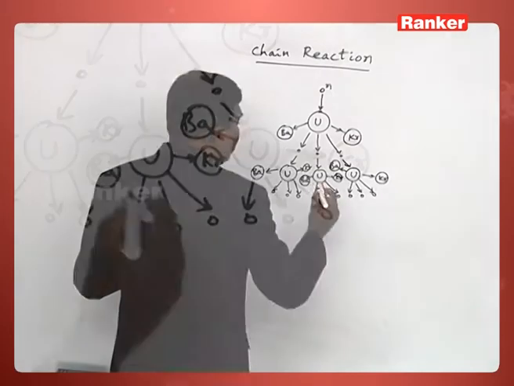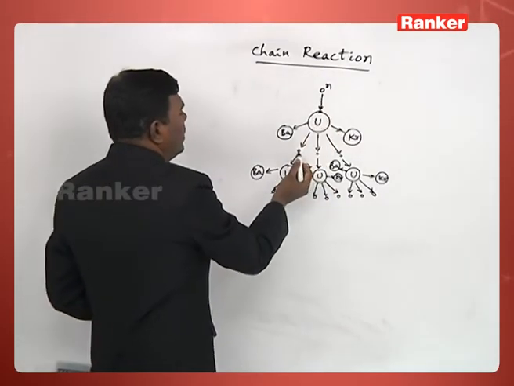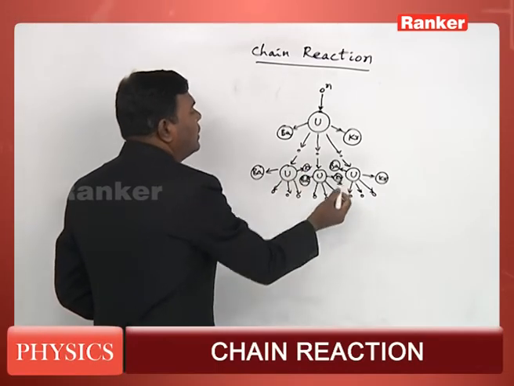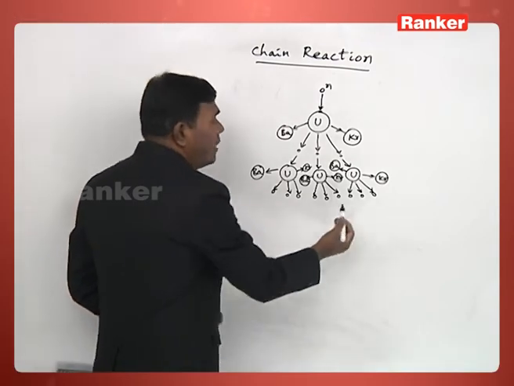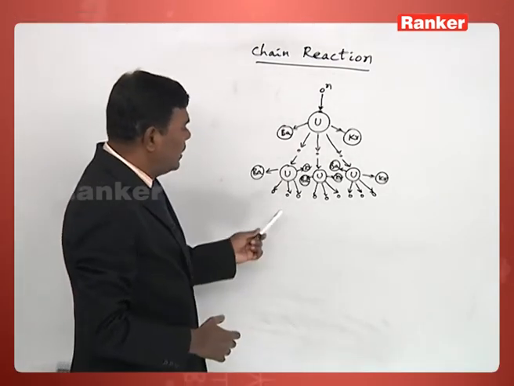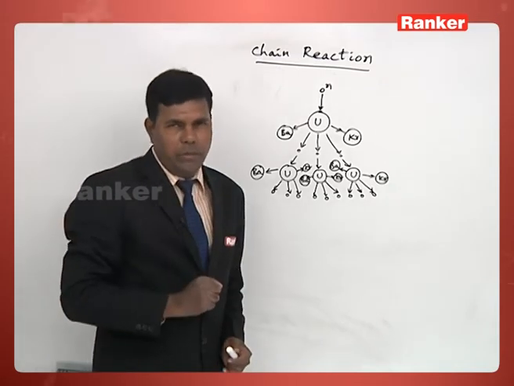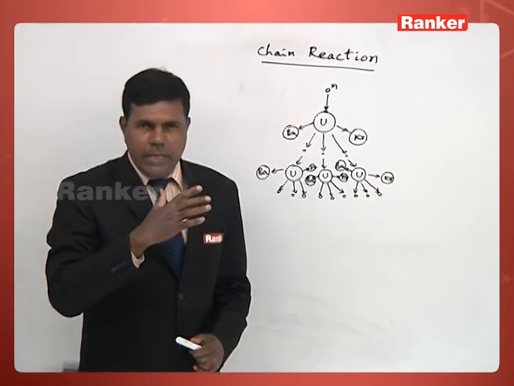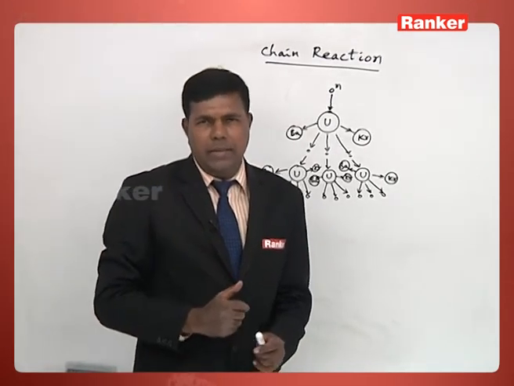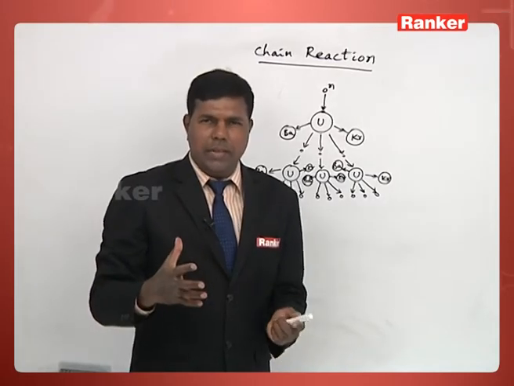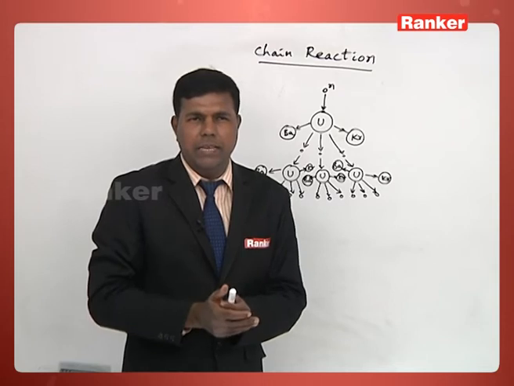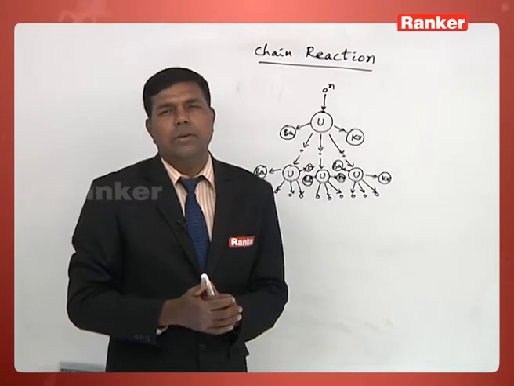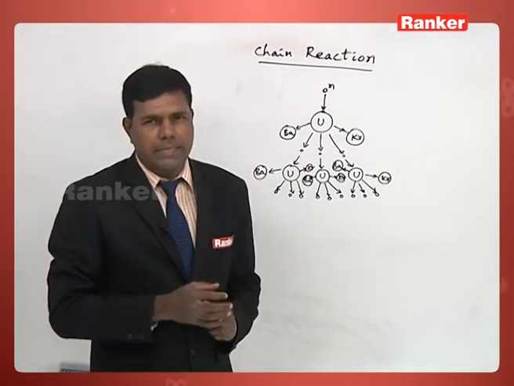You can see what happened. Initially, due to one fission process, you got 3 neutrons. Next, these 3 neutrons interact with 3 uranium nuclei, producing 9 neutrons. And if the process is repeated, these 9 will interact with 9 more uranium nuclei, and 27 neutrons are produced. Like that, the number of neutrons increases in geometric proportion, and the entire fissile material, that is uranium, is totally disintegrated, and a large amount of energy is released all of a sudden. Such a process is known as chain reaction.